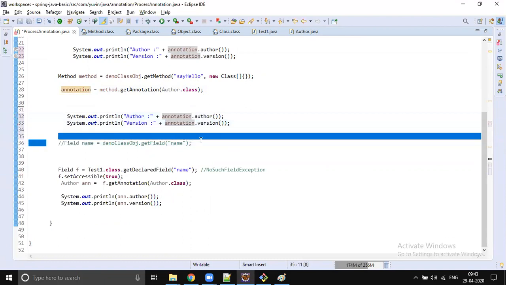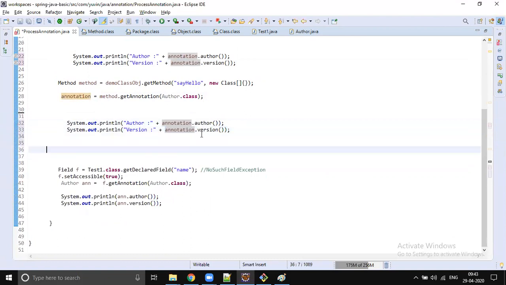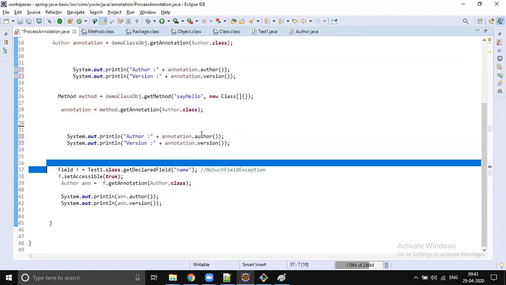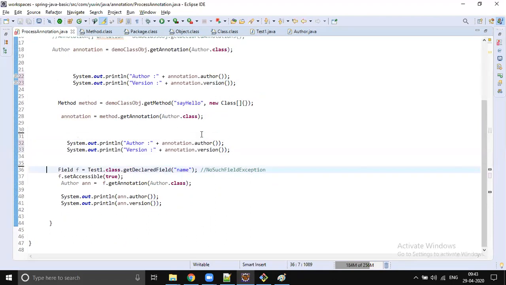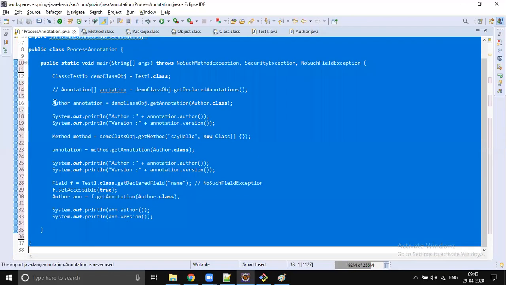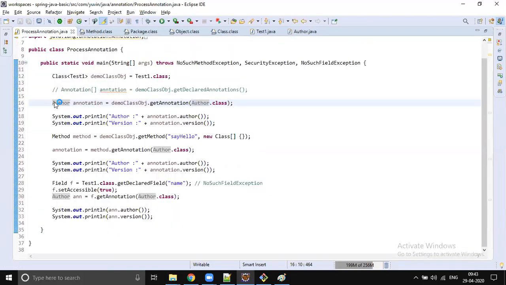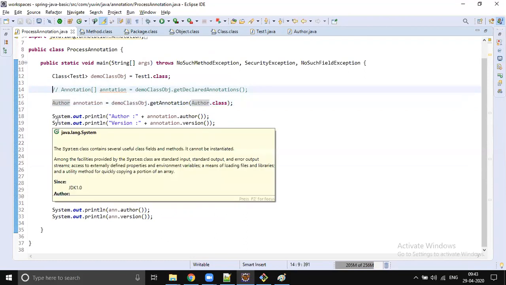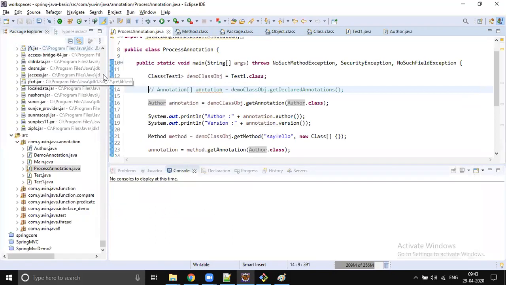So this is how we usually process annotations. Using annotations is pretty easy and can be done by anybody, but processing annotations is a little complicated.